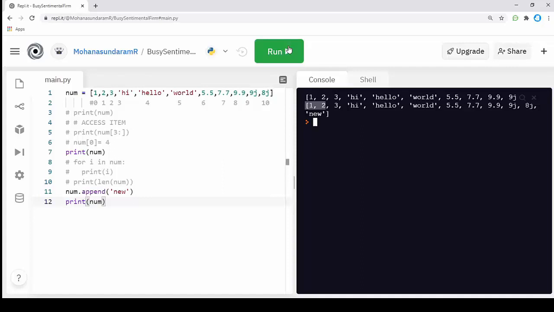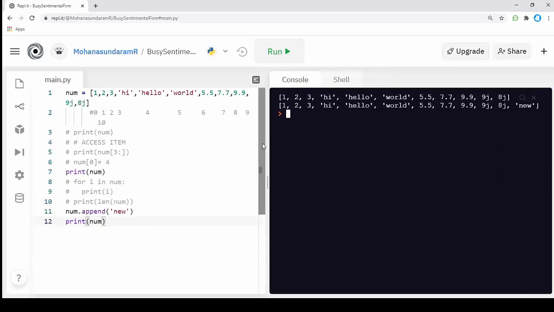One second. Yeah, you can see now the new string is added to our list using this append function, and the value is added at the end of the list. This way we can add an extra value to our list using the inbuilt append function.